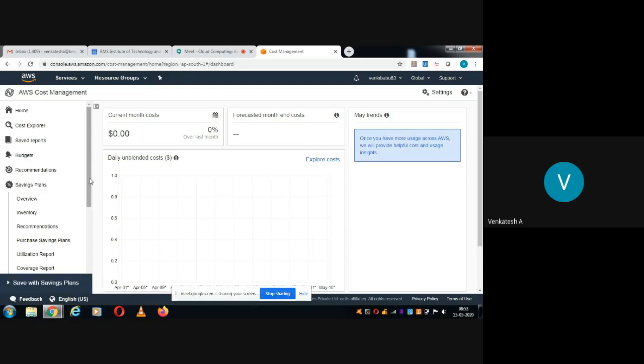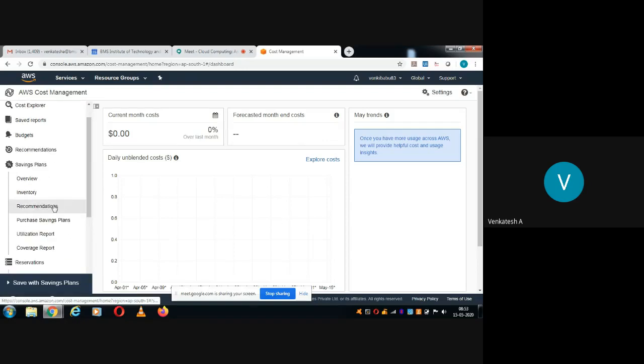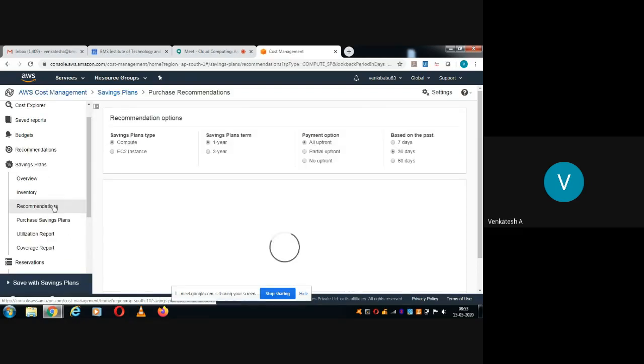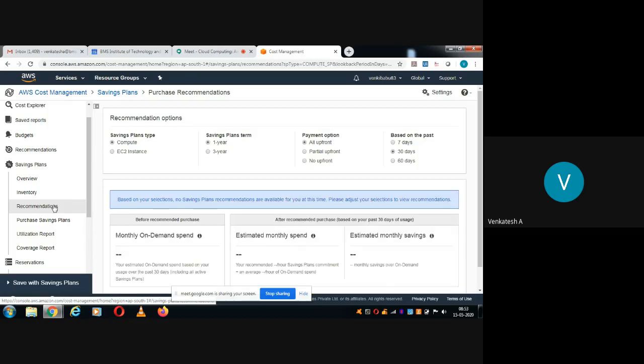Okay, then there are so many things. Let us see what is there in recommendations. Okay, there are certain recommendations for me. Actually, first time when I opened this, nothing was there. Why? Because it was expecting me to use it for a few days, then it will customize. Now this is what they have customized for me.